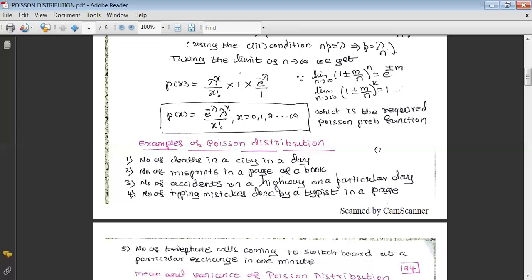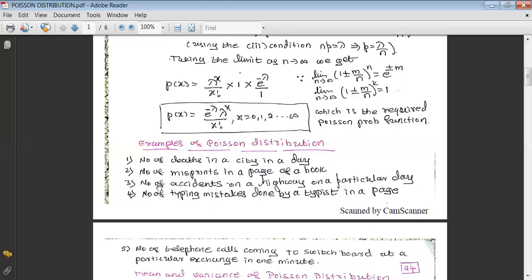Think that in a page particularly 10 misprints are there. Okay, 10 divided by 300. Again, that will be a very small probability of having a misprint in that page. Again, this will be an example of Poisson. Similarly, we can examine or justify that the following are also examples of Poisson distribution.